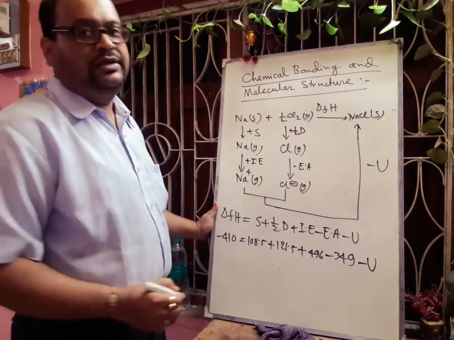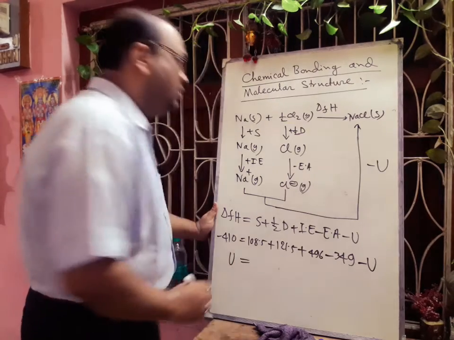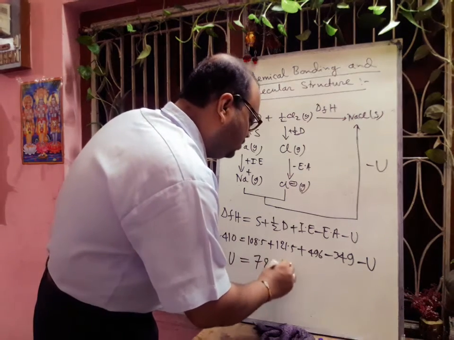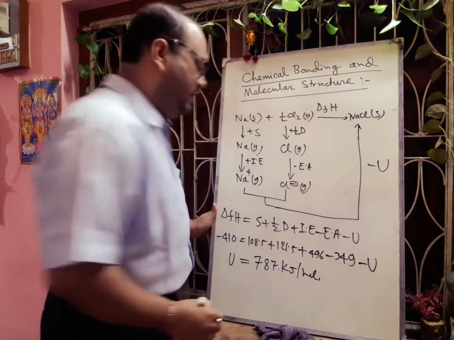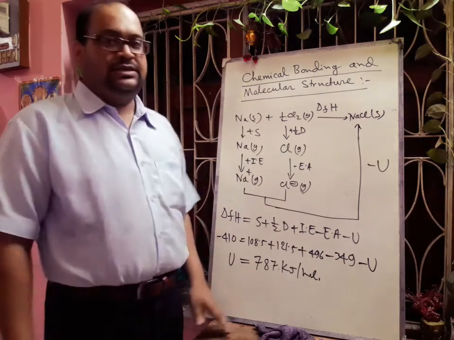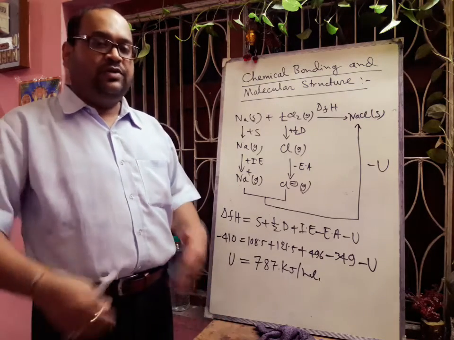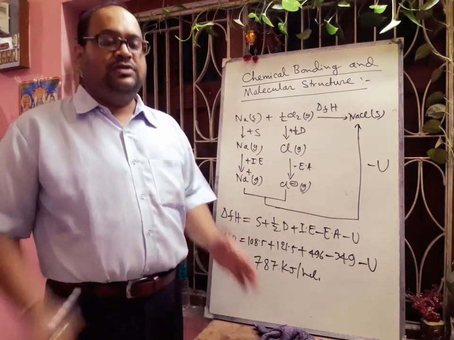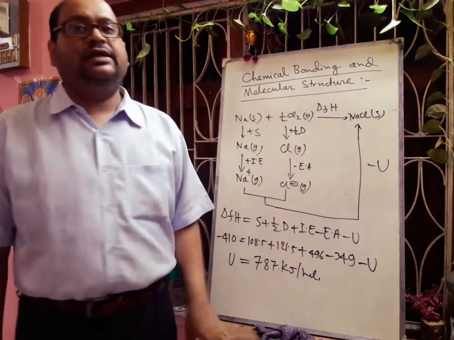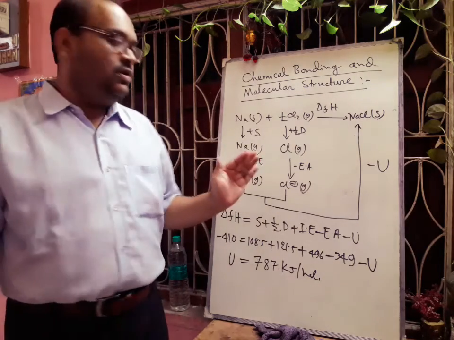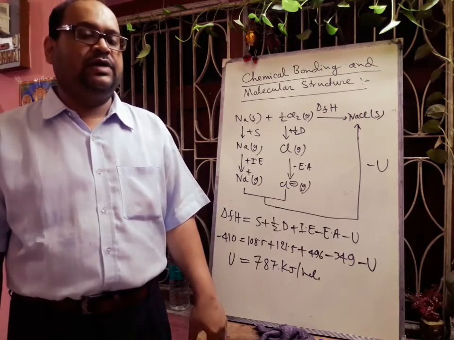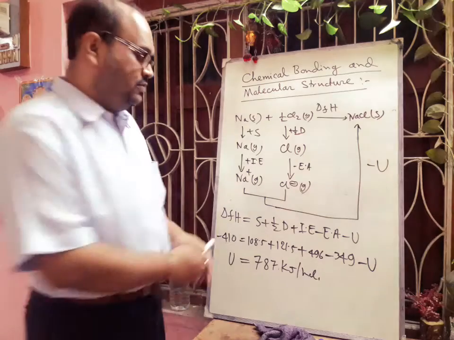Now if we calculate the U, we will get the value, whatever we told, that will be 787 kilojoule per mole. And if we take this U as plus, then it will come as minus. That means this type of energy will be released. Otherwise, this amount of energy we have to give to NaCl to dissociate the Na plus and Cl minus. Okay. So in this way we can easily calculate the lattice energy by this Born-Haber cycle diagram. Hope you can understand, and many other Born-Haber cycle diagrams are given in your book, and some exercise problems are there, you will practice from your book.